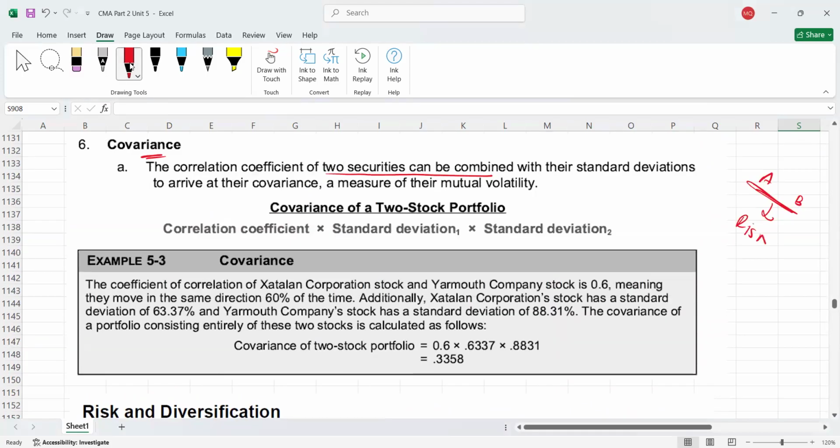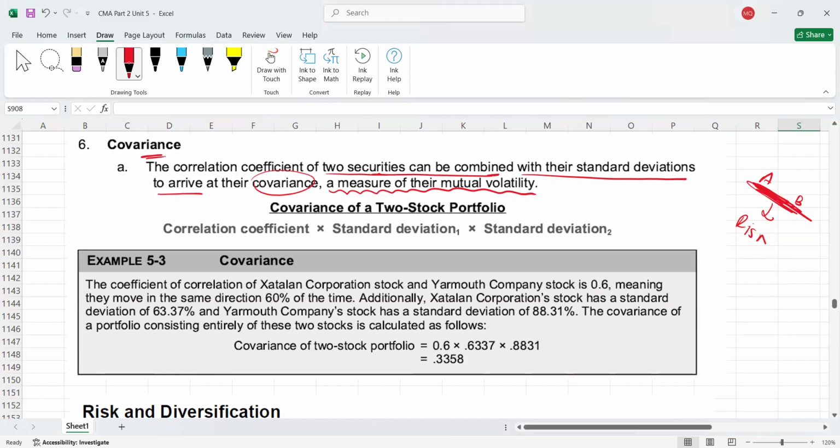So the correlation coefficient of two securities can be combined with their standard deviations to arrive at their covariance. Actually, what is covariance? Here is the definition: a measure of their mutual volatility. Mutual, like for both investments simply.